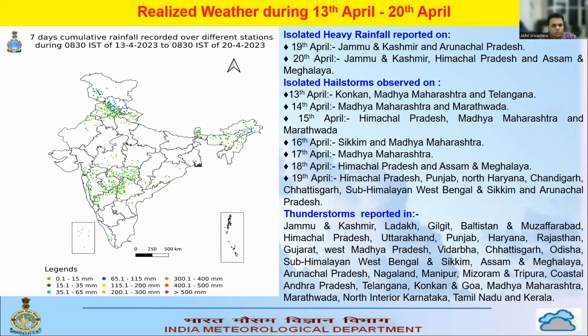Thunderstorm was also reported from many of the subdivisions like Jammu and Kashmir, Ladakh, Gilgit-Baltistan, Muzaffarabad, and over Himachal Pradesh, Uttarakhand, Punjab, Haryana, Rajasthan, also from Gujarat, West Madhya Pradesh, Vidarbha, Chhattisgarh, Odisha, also from the South Himalayan West Bengal region, Sikkim, Assam and Meghalaya, Arunachal Pradesh, Nagaland, Manipur, Mizoram, Tripura, coastal Andhra Pradesh, Telangana, and also from Goa, Konkan, Madhya Maharashtra, Marathwada, North Interior Karnataka, Tamil Nadu, and Kerala.